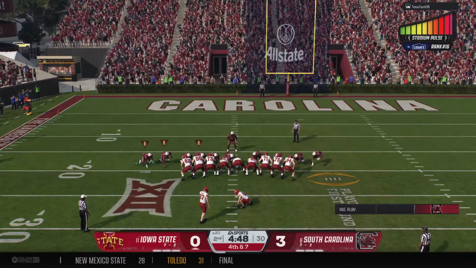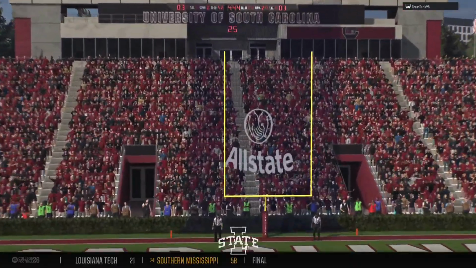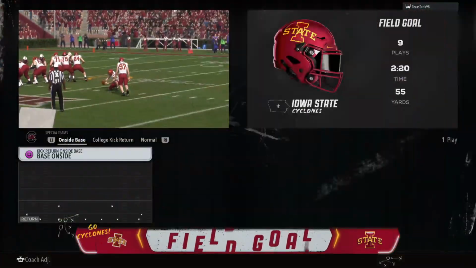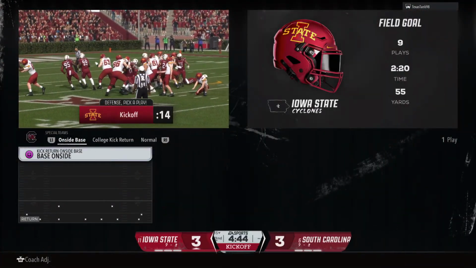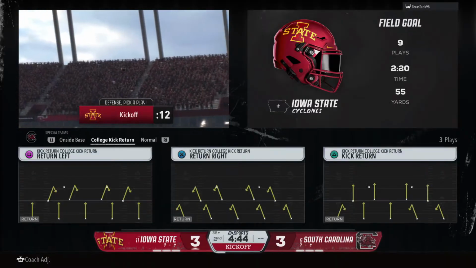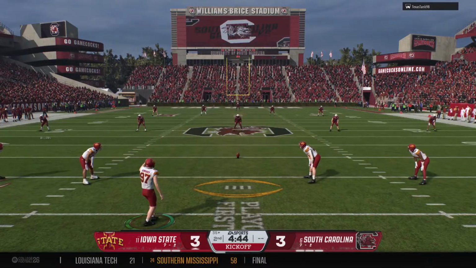So now on 4th down, out comes the field goal unit. And he's got it, no problem. And the game is now tied. I was watching this guy in pregame. He has got a strong leg. Not surprised here he's able to put 3 points up here for the offense.